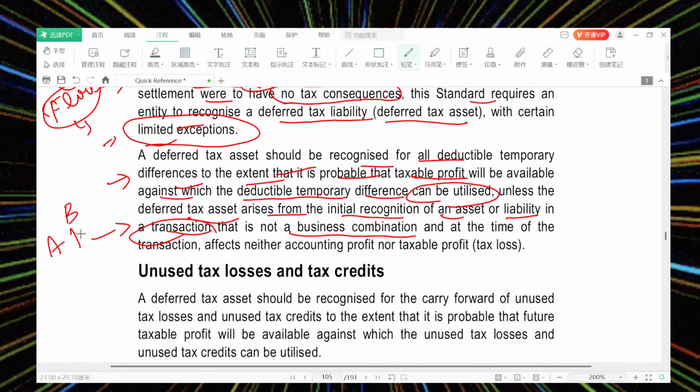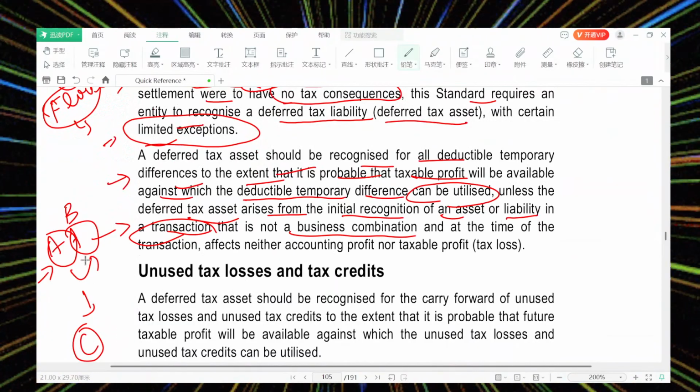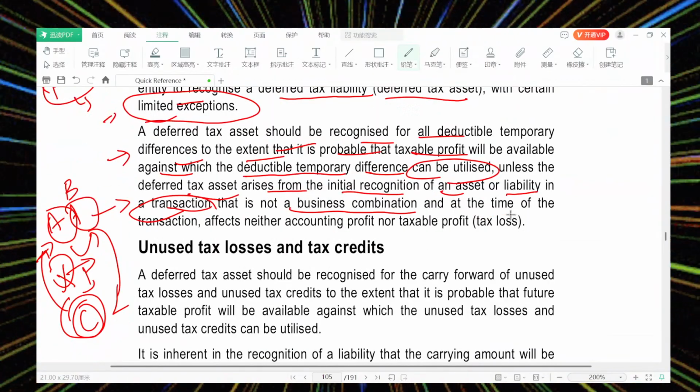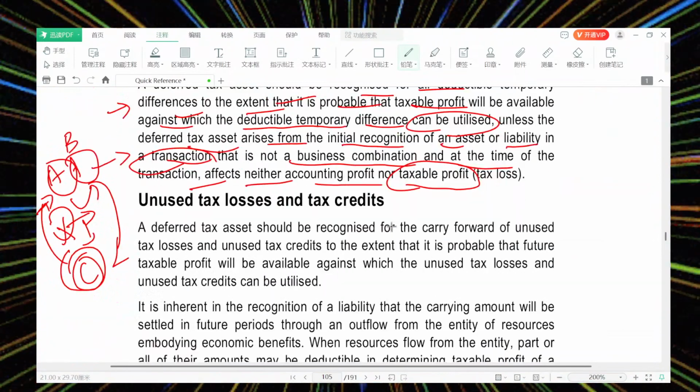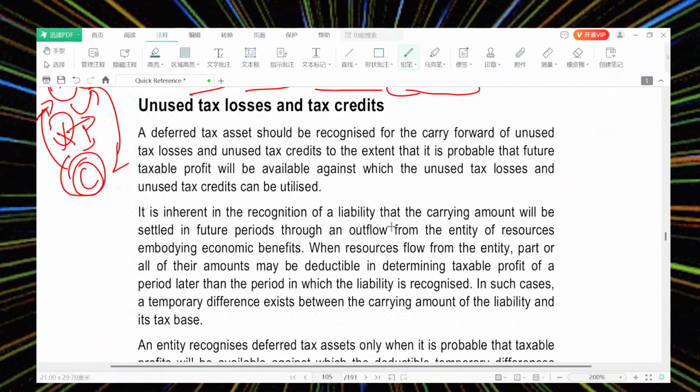So I have two businesses. One business has assets, one business always has tax expenses. I'm combining these to become one company. But by using this deferred tax asset, can I make a business combination so as not to pay tax? At the time of the transaction, it affects neither accounting profit nor taxable profit. And use of tax losses and tax credit. What is this?